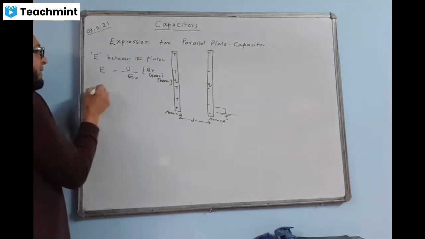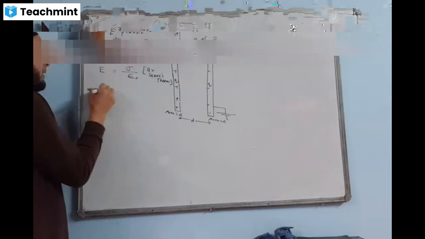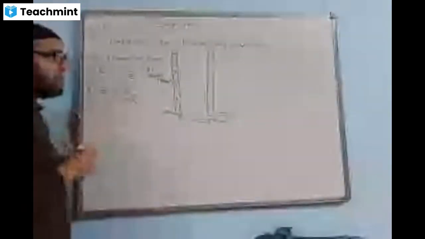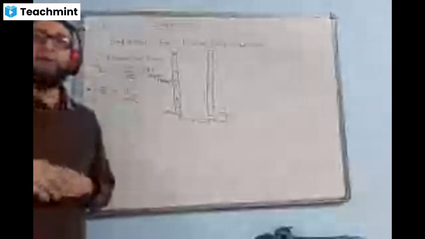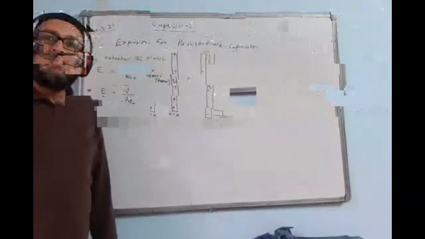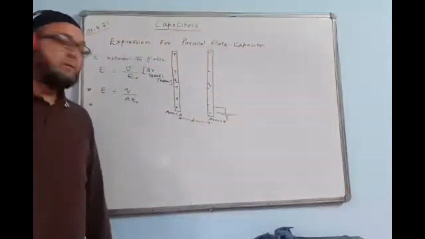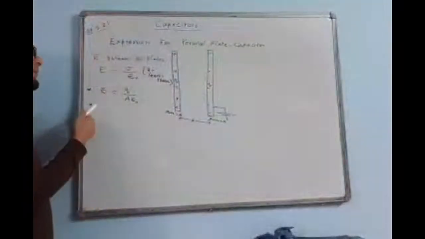Now, next line. E equal to sigma, and the value I write here as Q by A epsilon naught. To calculate capacitance, we go by the ratio Q by V. C is equal to Q by V. To find the capacitance, we need potential.